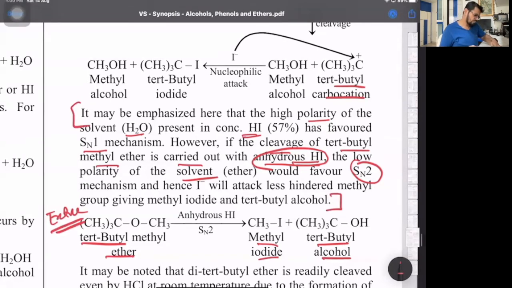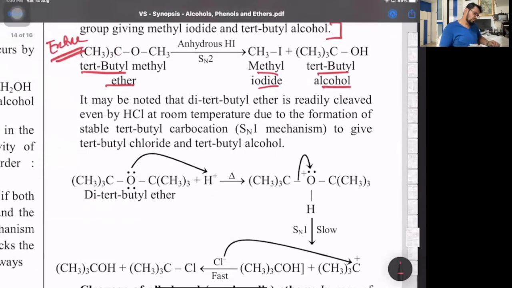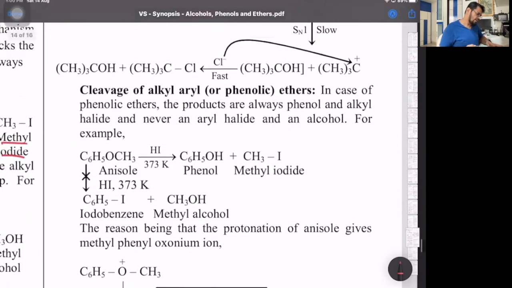Okay. This is about the carbocation part. Yeah, SN1. Cleavage of aryl groups. So anisole gives you phenol plus methyl iodide. So lower is the iodide, higher is the alcohol. But if it is with HI, what it says over there, you have iodobenzene and methyl iodide over there. That is basically what it says with HI at 373 Kelvin.